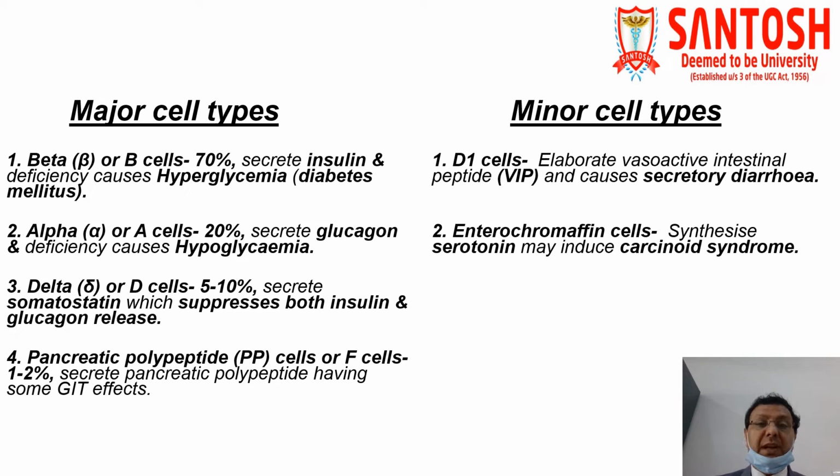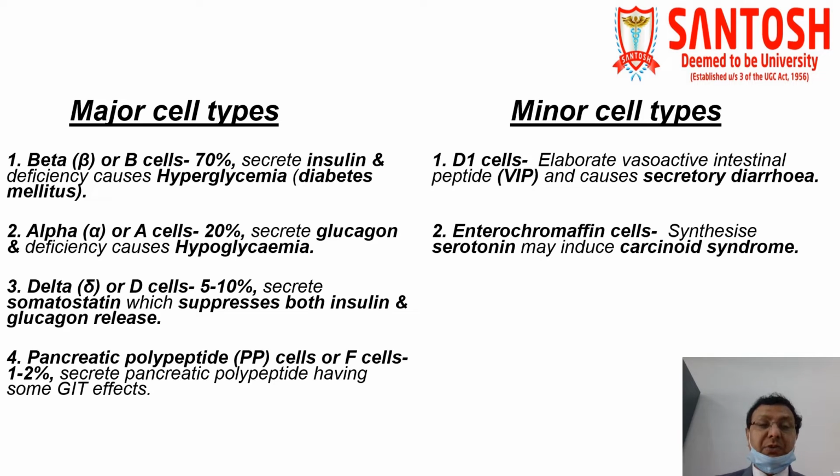They are the most common, approximately 70% of the total islet of Langerhans, and these cells secrete insulin, and deficiency of this insulin hormone is responsible for hyperglycemia. In other words, you can say it is responsible for diabetes mellitus. The second major cell is the alpha cell or A cell.